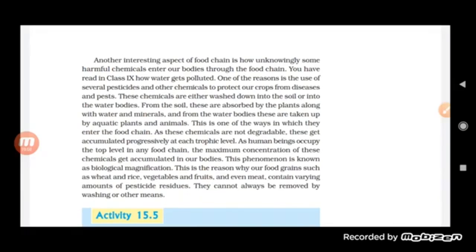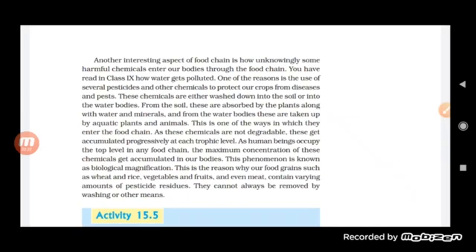Actually, there are some chemicals present in the soil which are not washed down into the water bodies. So they are absorbed by the plants, along with the aquatic plants and other animals, along with the water and the minerals.